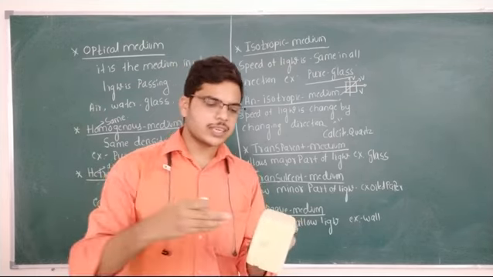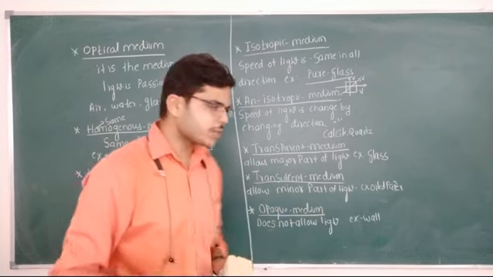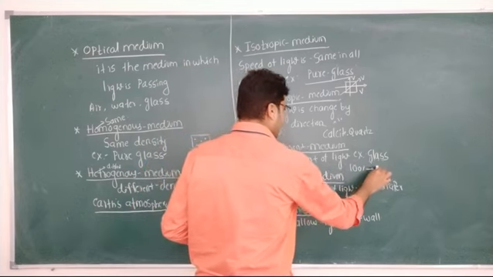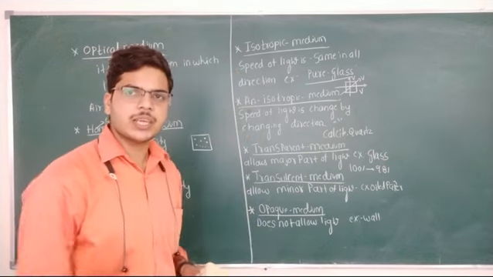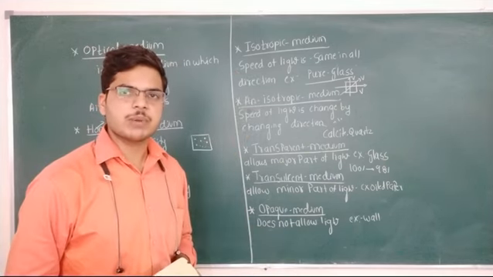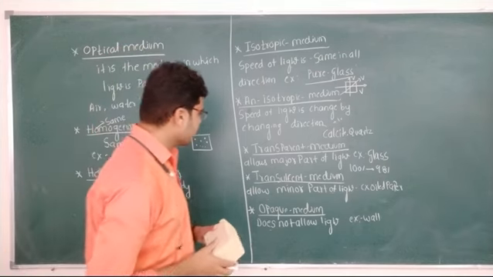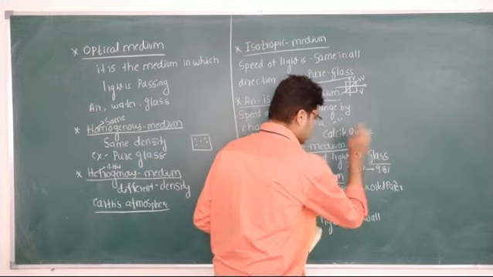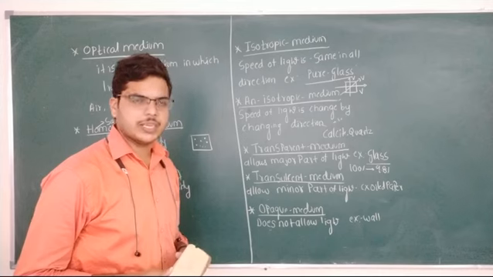If you pass the light through the glass, the light passes easily. Out of 100%, 98 to 99% of the light will pass easily. That type of medium is known as transparent medium. Example: glass.